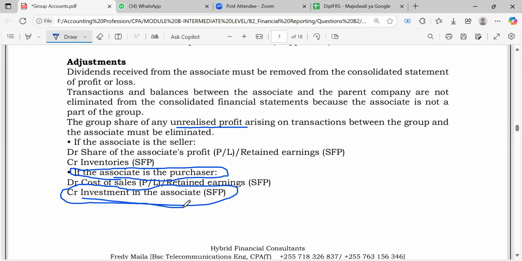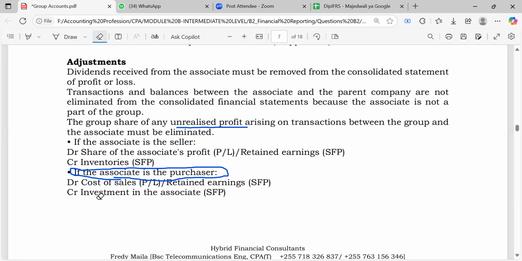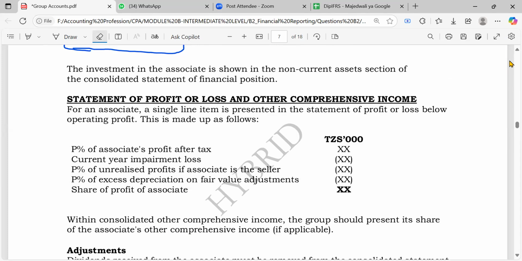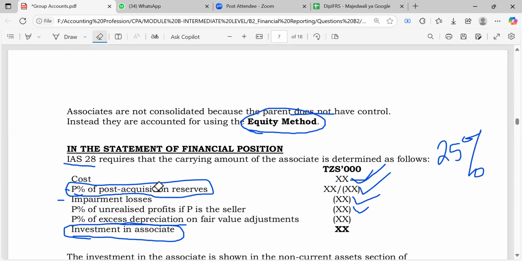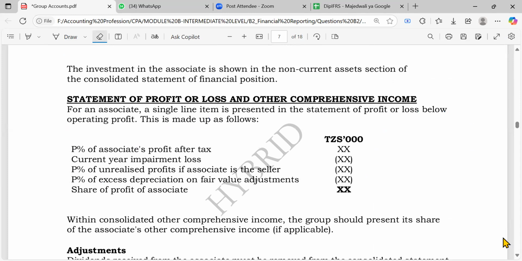Even if you forget this, you don't have to memorize. Say, okay, this is what I would have done, but I usually don't have the inventory of the associate because I do not consolidate the associate. So obviously what I do have is the investment in the associate. We are dealing with this thing here, right? So you're going to get it that way.